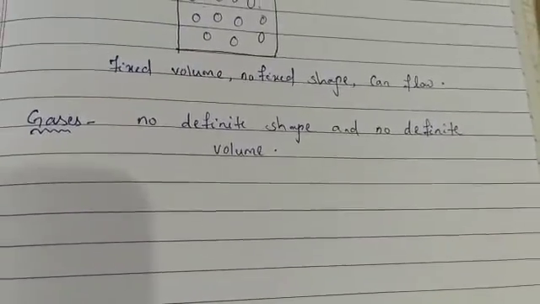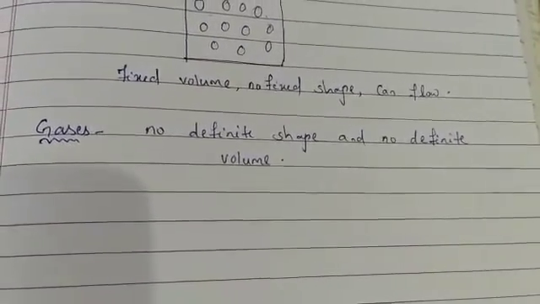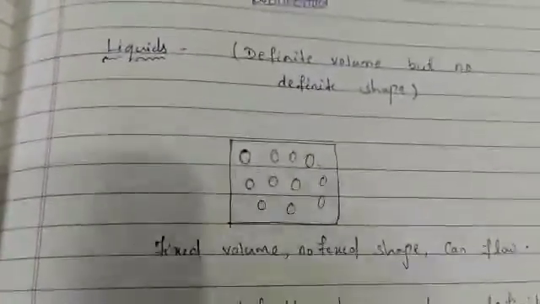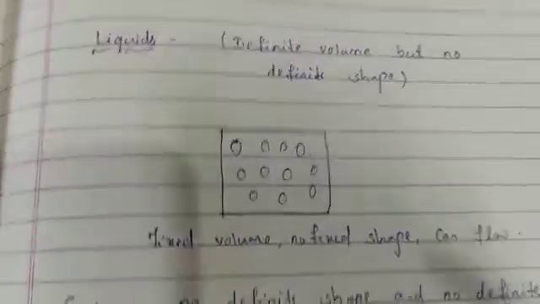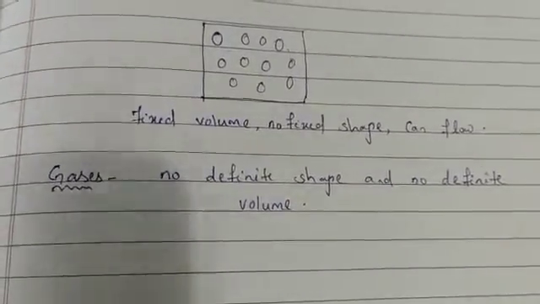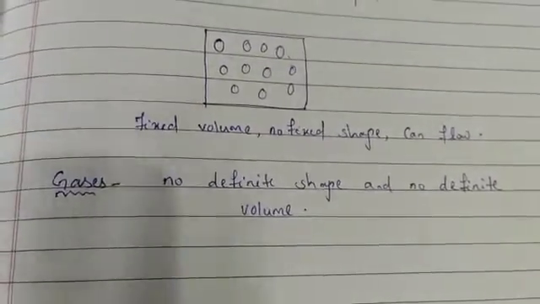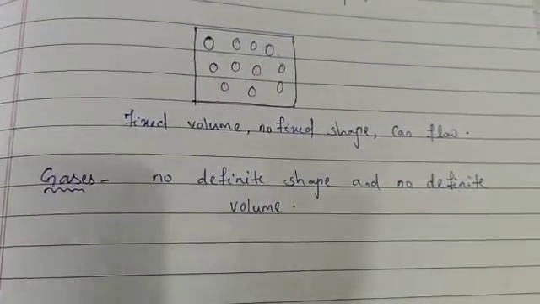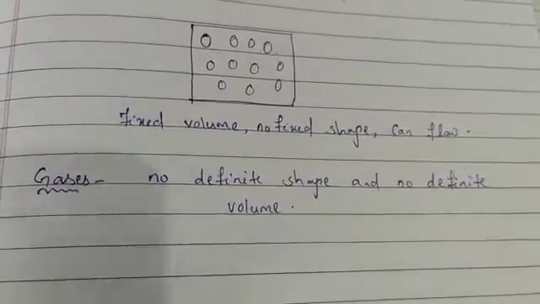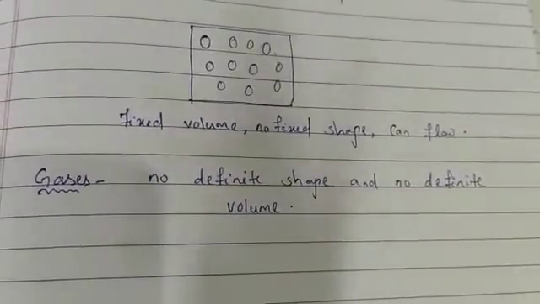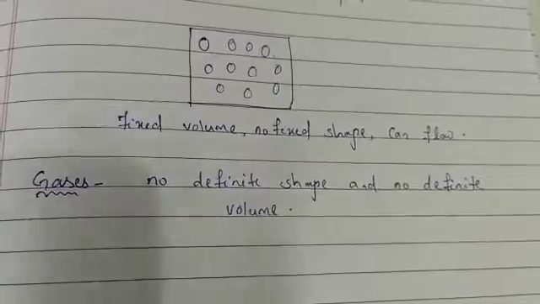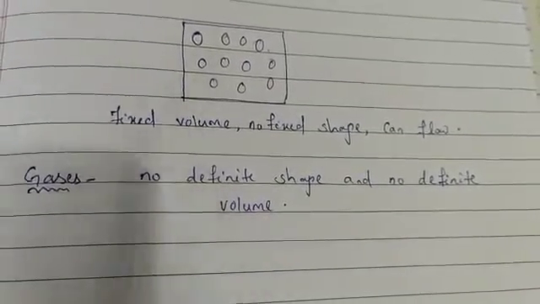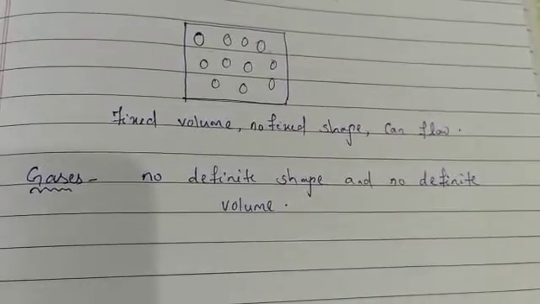That is because the molecules in gases are very loosely packed. In solids, molecules are tightly packed, in liquids they are less tightly packed, and in gases they are loosely packed. There are large spaces between the molecules, and smoke is majorly made up of gases. It is a mixture of gases. Air is also a mixture of gases. So air is also matter, but we can't hold the air.